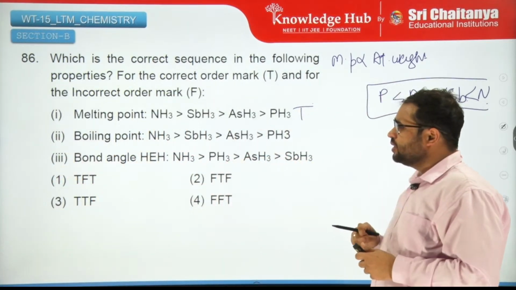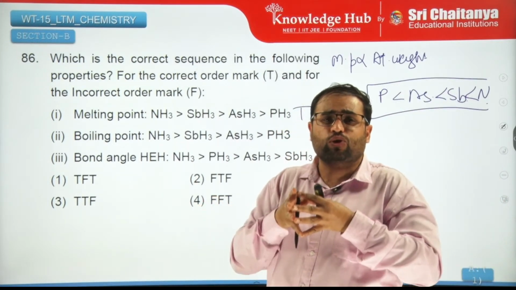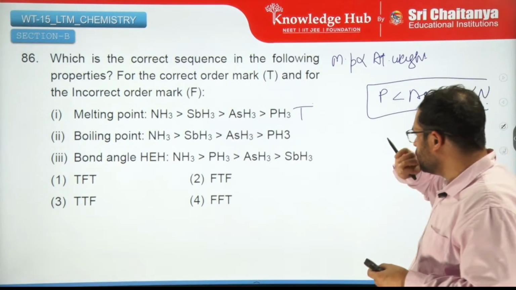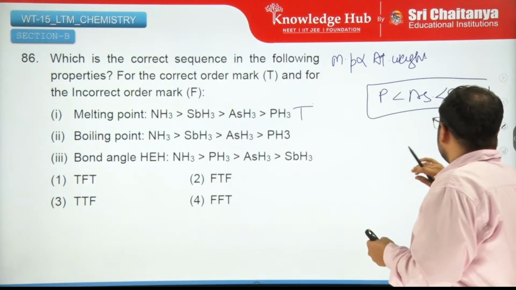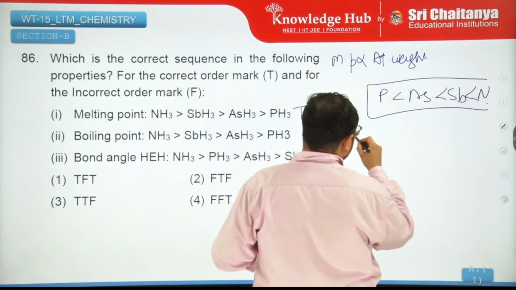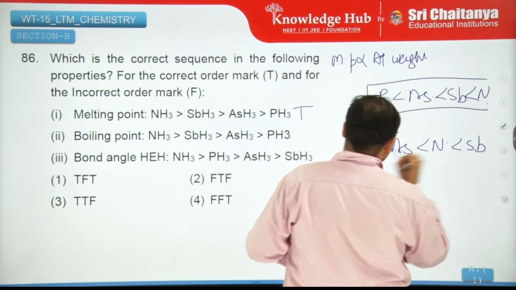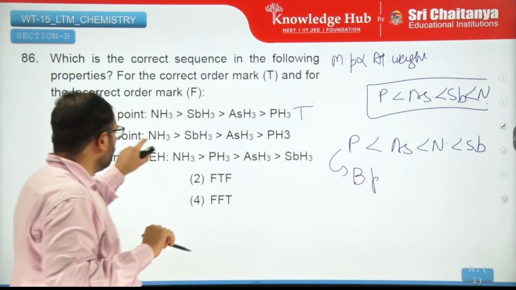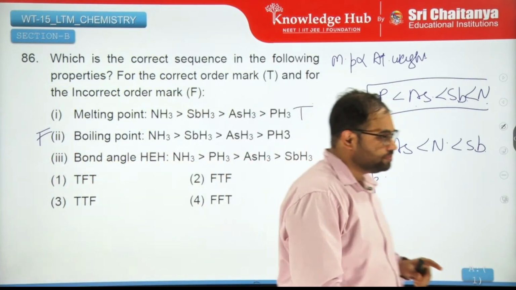In boiling point, the problem is, in melting point the molecules are close. So these forces of attraction, hydrogen bonding, are very strong. In this case, it is not that strong. So nitrogen, which earlier moved from here till the end, does not move till the end. It just comes in between arsenic and antimony. So this is the boiling point order for the hydrides, right? It is this which is not matching with this. So this becomes false.